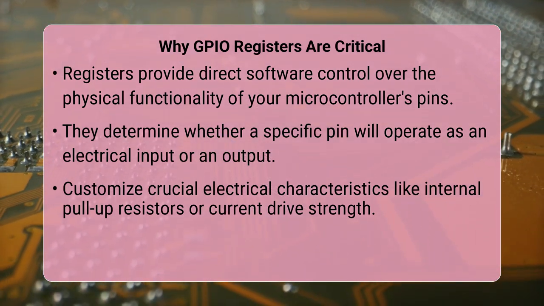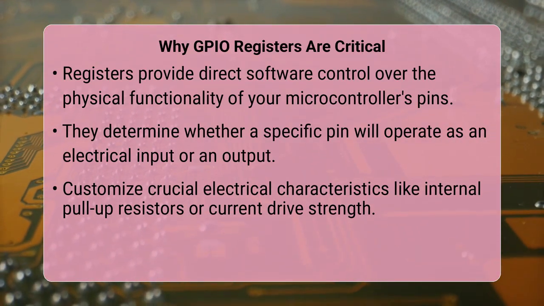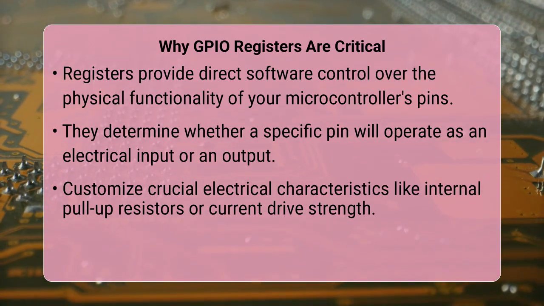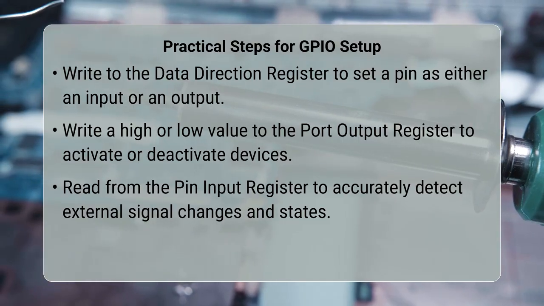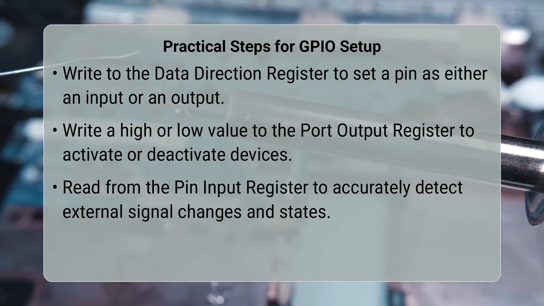To put this into practice, the first step is to set the pin's direction. You accomplish this by manipulating the data direction register, often abbreviated as DDR. To make a pin an output, you would typically write a 1 to its corresponding bit in the DDR. To configure it as an input, you would write a 0.